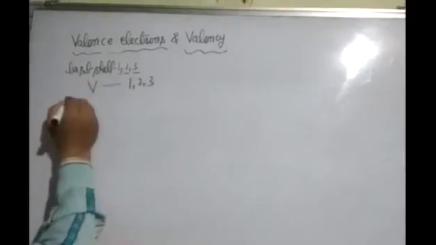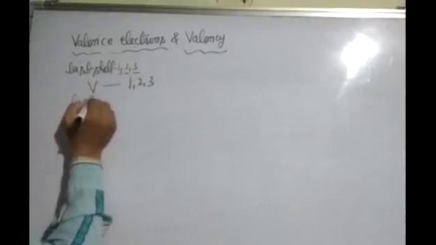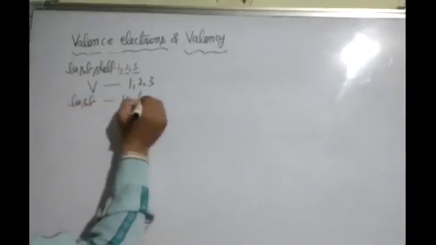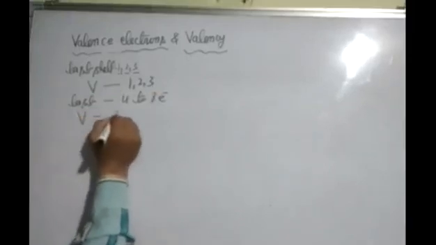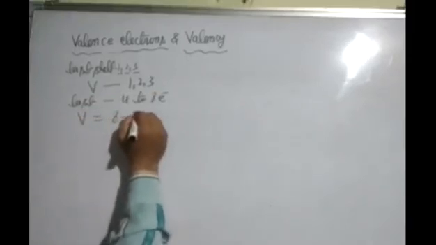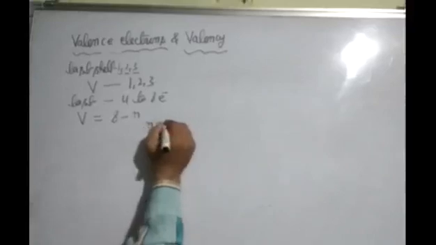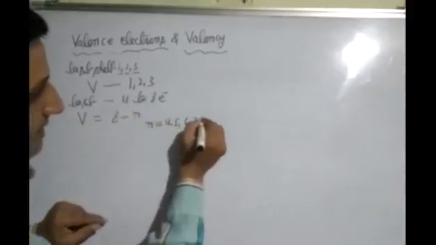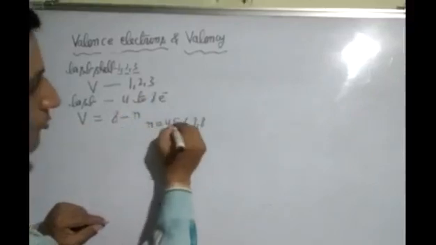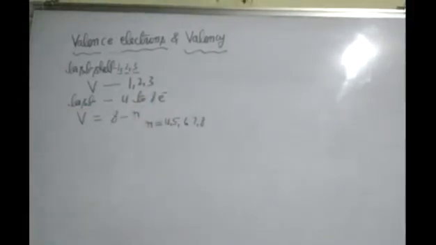If in the last cell 4 to 8 electrons are present, then valency is equal to 8 minus n, where n is equal to 4, 5, 6, 7, 8. Okay students, so this is the valency.